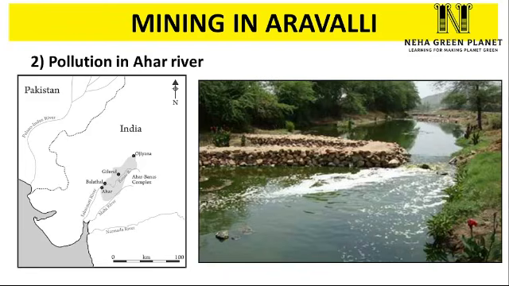Second, in the area of Udaipur, the Aha river flows. This is the river which finally meets Yamuna. The Aha river has been filled with contaminants coming from the mining site, and the river is totally polluted these days. So the impact of mining activity is quite visible in the Udaipur region.